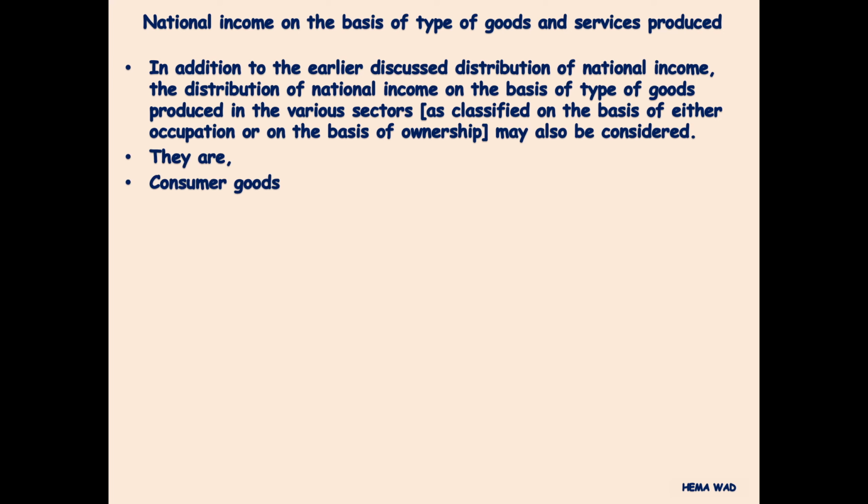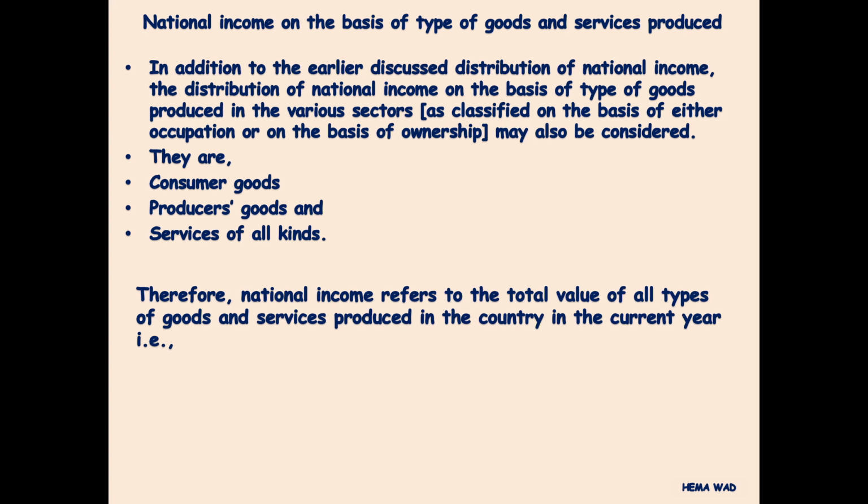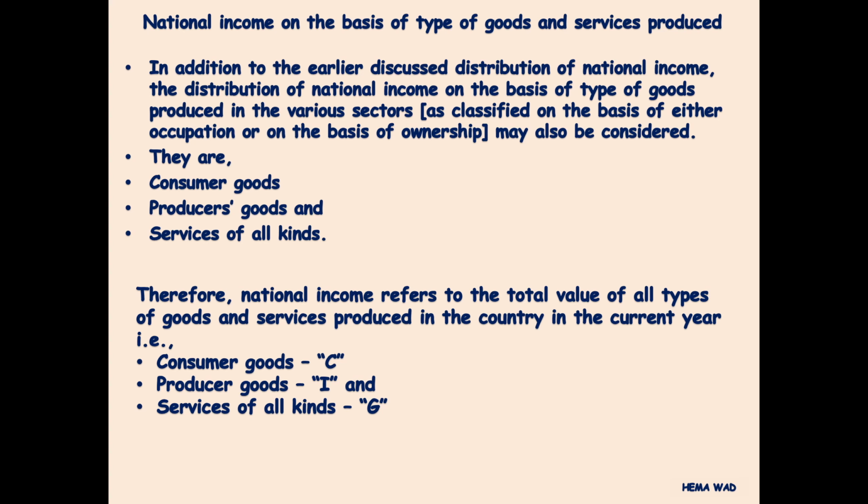They are consumer goods, producers' goods, and services of all kinds. Therefore, national income refers to the total value of all types of goods and services produced in the country in the current year, that is, consumer goods C plus producers goods I plus services of all kinds, that is G. C plus I plus G.